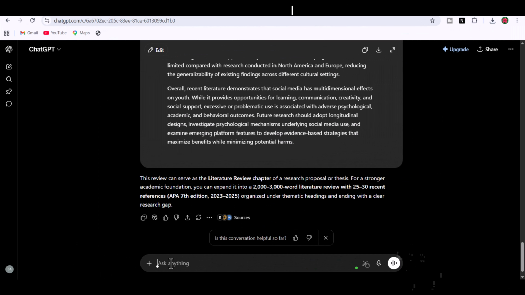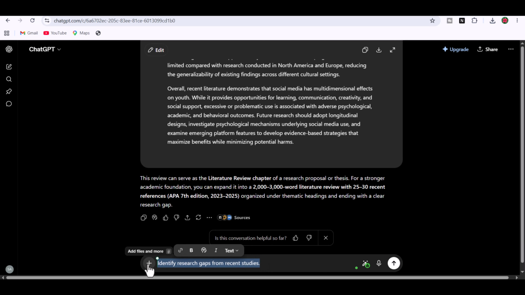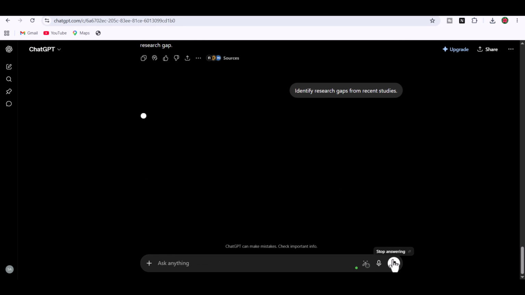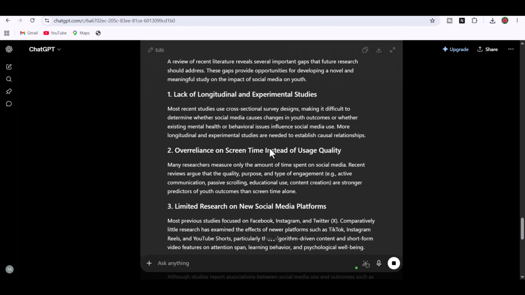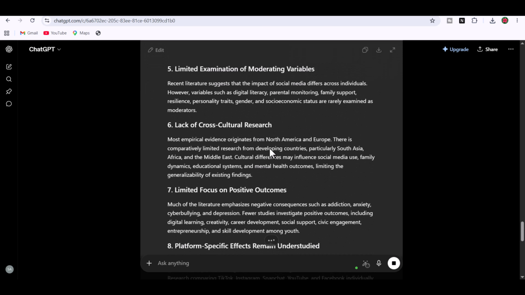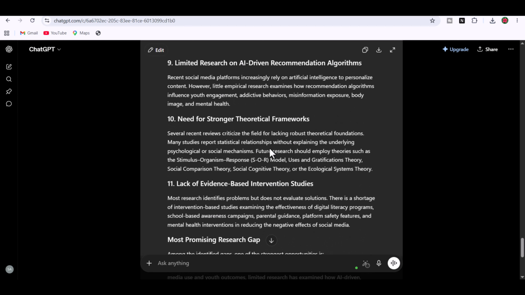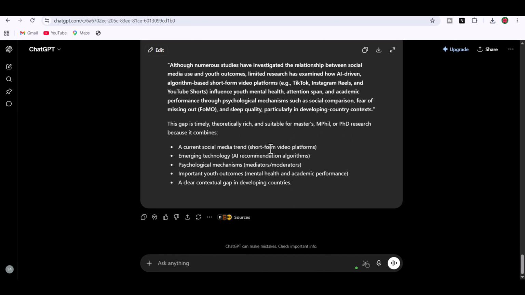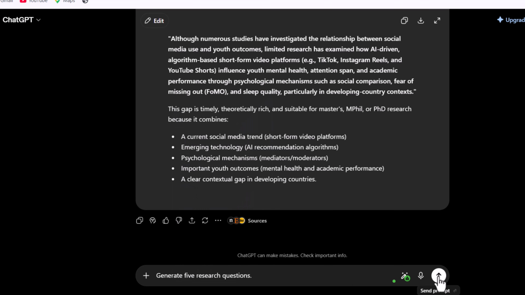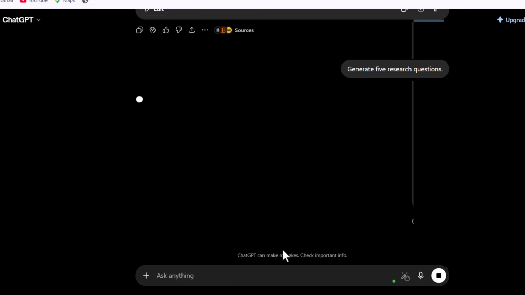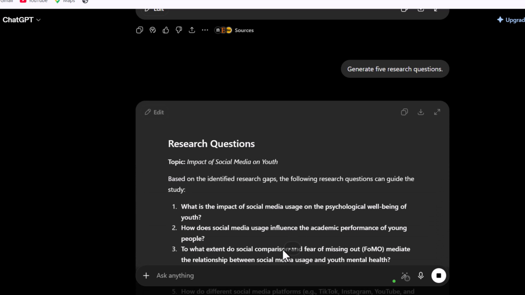A very important step in research is research gap. You can ask, identify research gaps from recent studies. Example gaps: few studies in developing countries, limited longitudinal research, insufficient focus on university students. All right, next step is research questions. Write, generate 5 research questions.